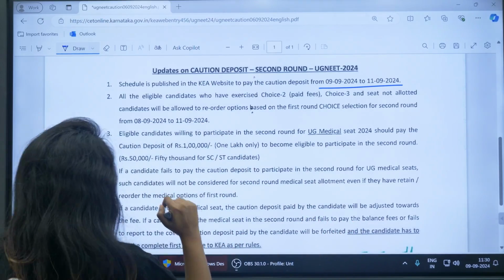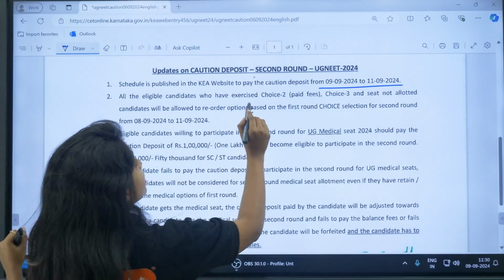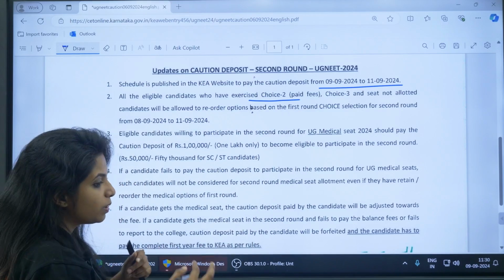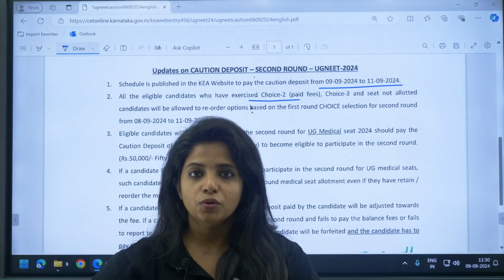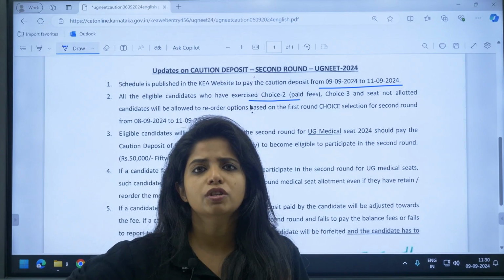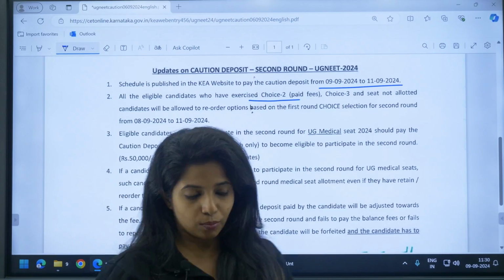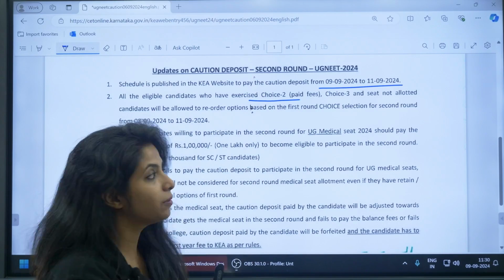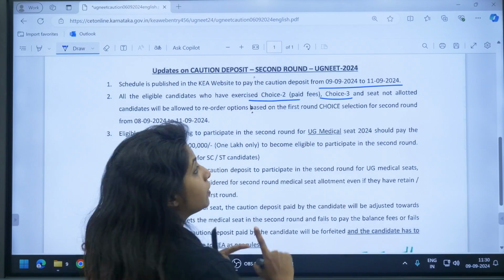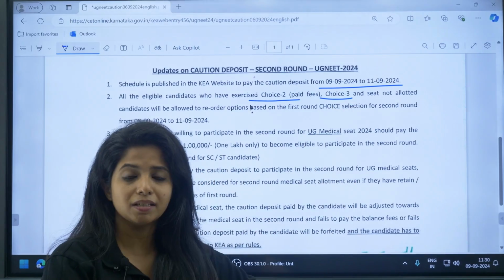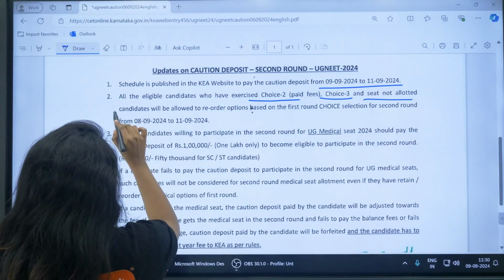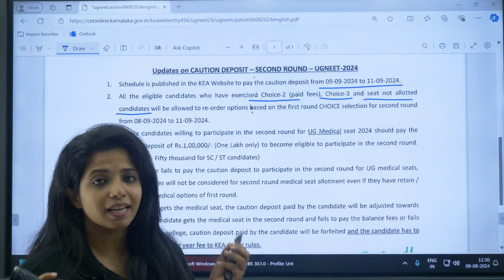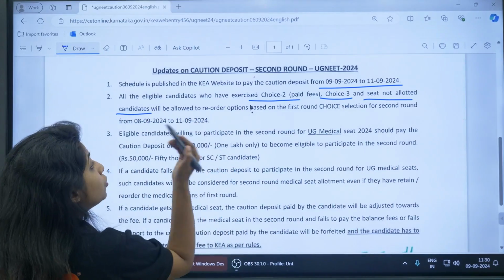Okay, going ahead, all the eligible candidates who have exercised choice 2, as in, what do you mean by choice 2? Children who have opted for accept the seat and upgrade. So they want to still see whatever college they could get in the next round. So those children who have gone for accept and upgrade, and then children who have gone for choice 3, that is reject the seat and then upgrade, and seat not allotted candidates, those children who did not get any seats as of now, will be allowed to do what?